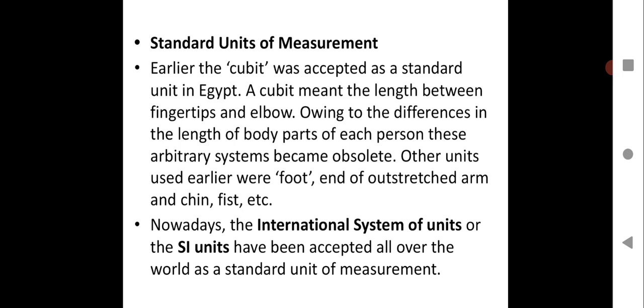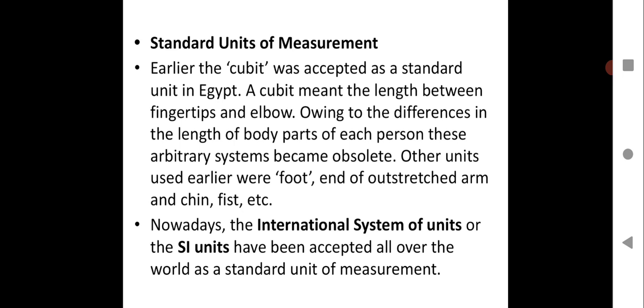Standard units of measurement, let us see how they came about. Earlier the cubit was accepted as a standard unit in Egypt. A cubit meant the length between the fingertips and the elbow. Owing to the differences in the length of body parts of each person, these arbitrary systems became obsolete. That means people stopped using this method, because the size of body parts differs from person to person. That's why it was not at all reliable, and people stopped using it.